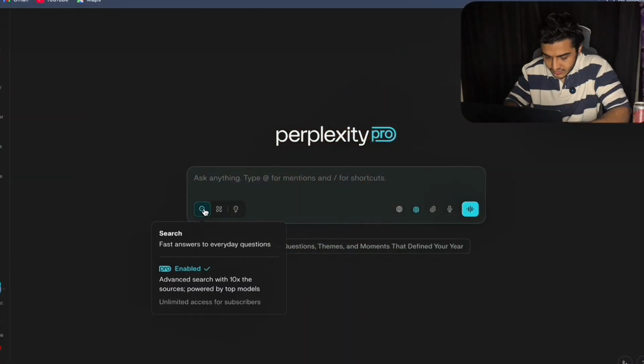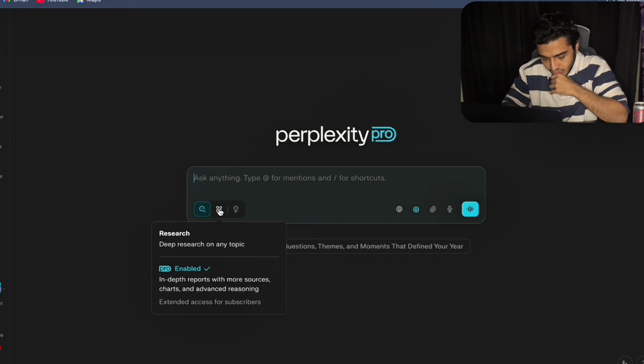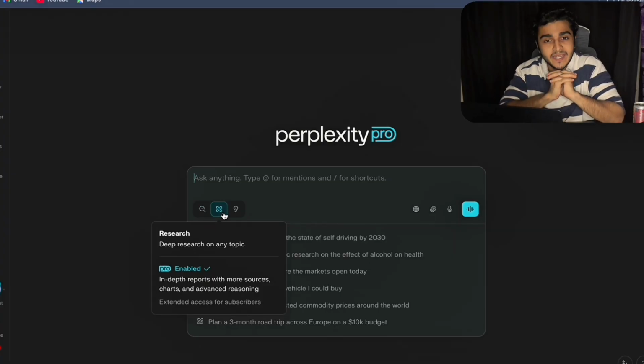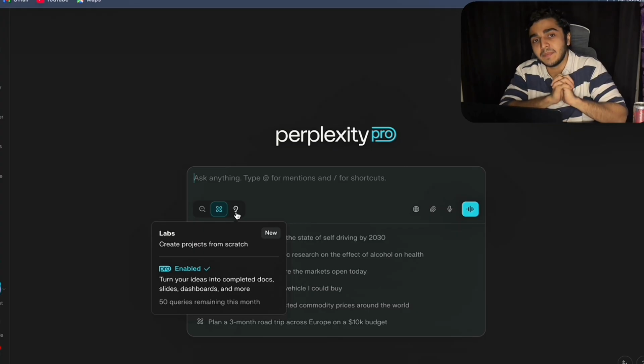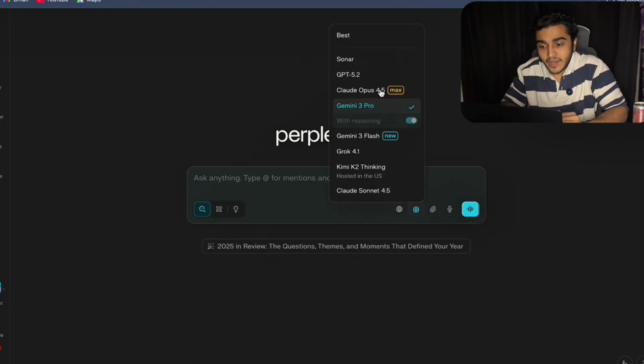First, you have the search mode at the top. This is the regular search and quick answer mode. You can just ask a question and get an answer with sources. Second is the deep research mode. In deep research, you actually go and browse multiple websites and you get multiple results which are curated for your question. And third is the labs feature, which gives you access to experimenting and helps you be creative. The best thing I like about Perplexity is you can access different models here like GPT 5.2, Claude, Gemini, and many different models.